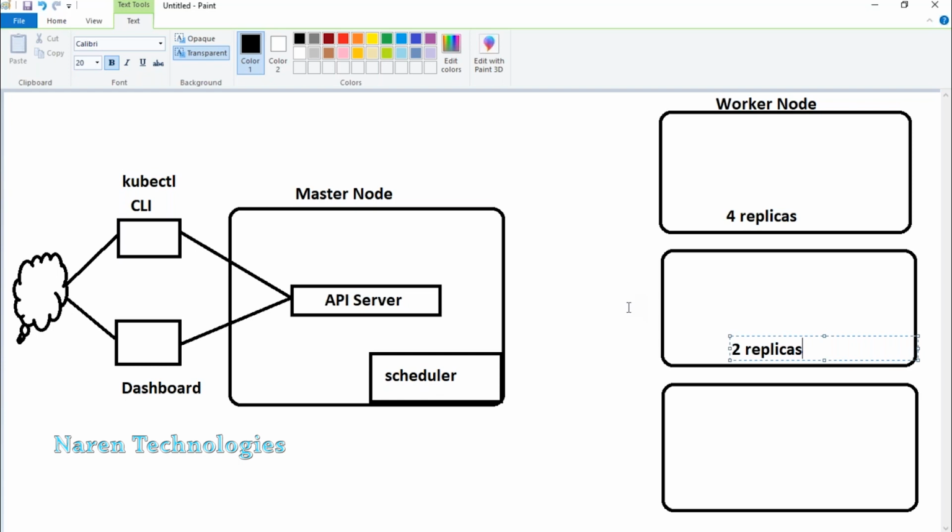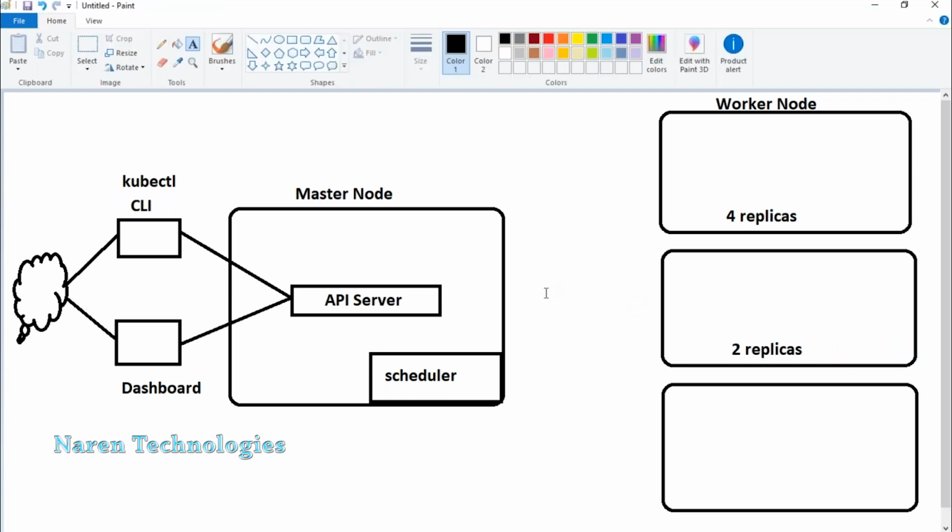Guys, I'm using a term called replica, but in the containerization world, you can also call it a container. But in the Kubernetes world, you call it a pod. I will be discussing that later. For now, please understand it's a replica. You can understand it as a container or pod, but the actual meaning is pod, but in the cluster world, we call it a replica. Till I explain further, please treat container, pod, and replica as the same, but there is a fundamental difference. I will tell you later.